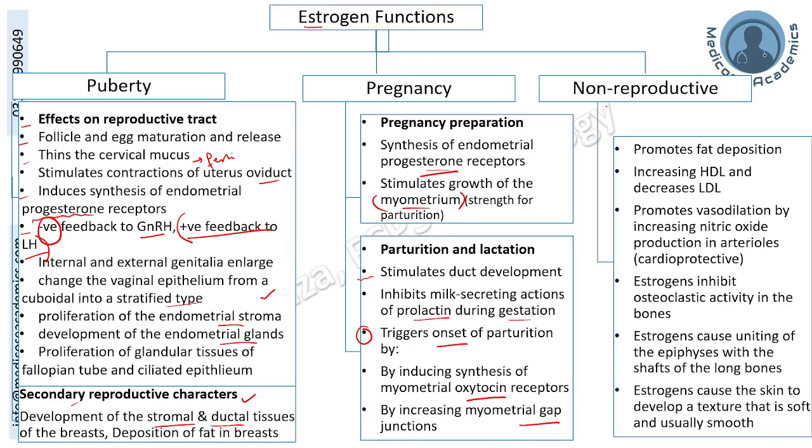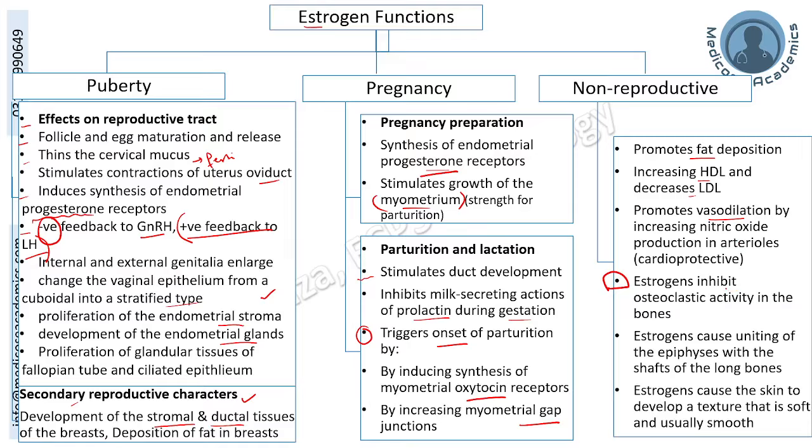Non-reproductive functions of estrogen include overall fat deposition in the female body, increasing HDL, high density lipoproteins, and decreasing LDL. This is its cardioprotective action. And that is why the females before menopause have a lower incidence of cardiovascular diseases as compared to men because of this cardioprotective action of the estrogen. Another cardioprotective action of estrogen is promoting vasodilation via nitric oxide in the arterioles. Again, this is a cardioprotective action.